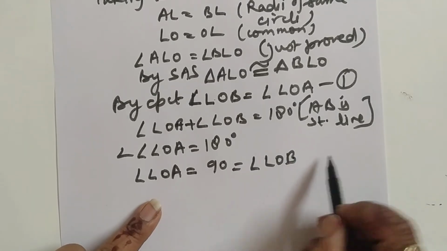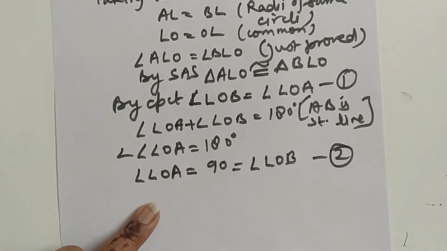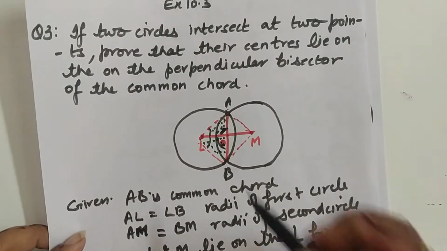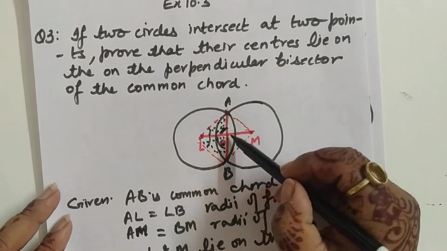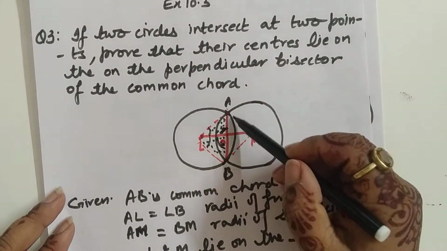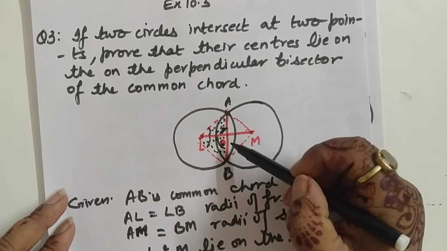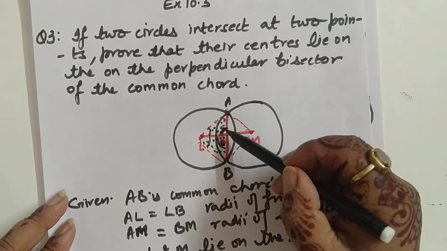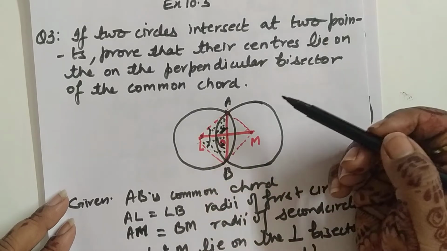So we have got the second equation. It means now we have proved that this line LO is perpendicular to AB. And since these two angles are 90 degrees, we have proved it.